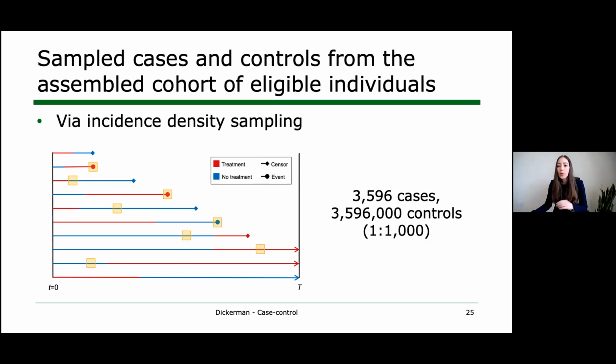And so a key point here is that we are sampling from the assembled cohort of eligible individuals. That is, we are sampling from the underlying cohort that explicitly emulates the target trial. And so it's very important that we don't lose sight of that or this underlying time zero, as we'll see when we start considering the analysis of this case control data.